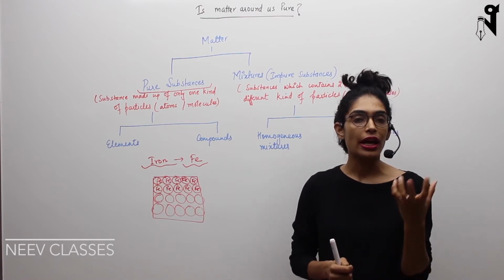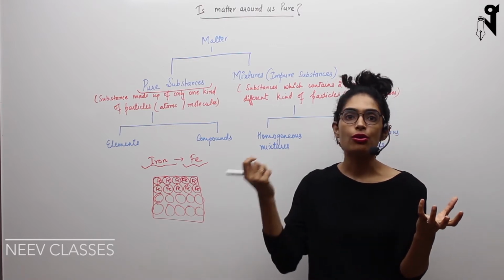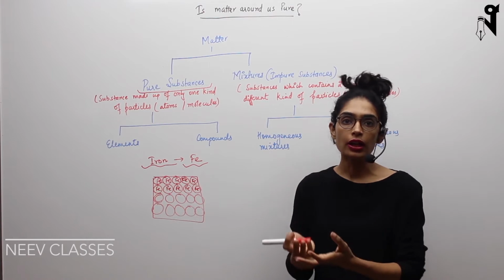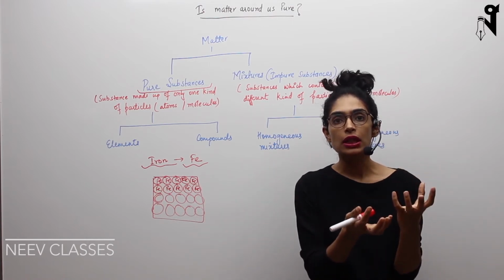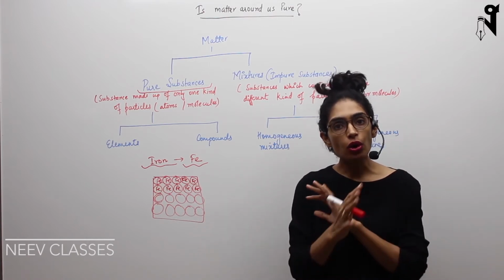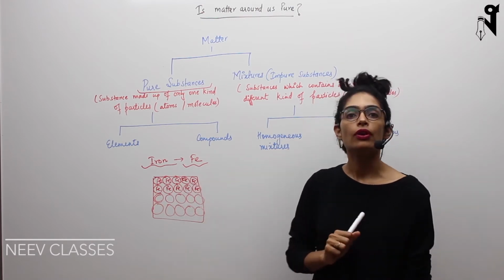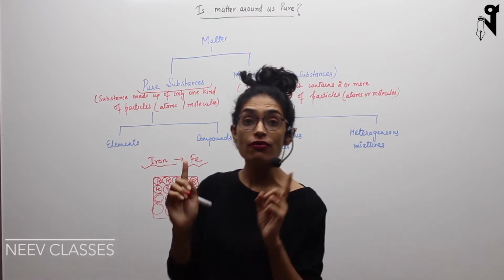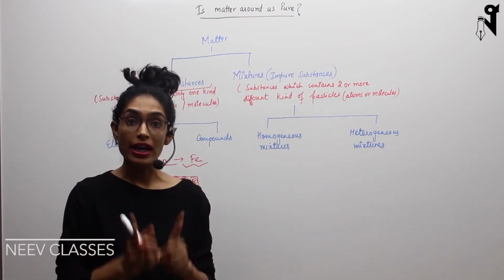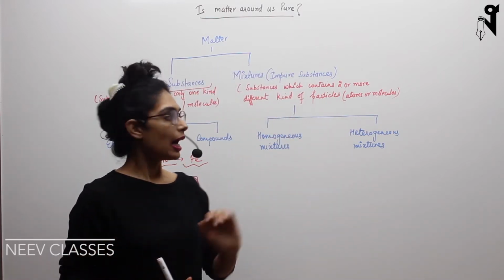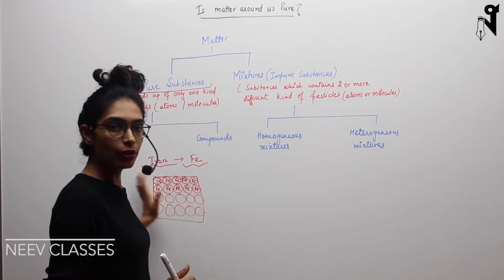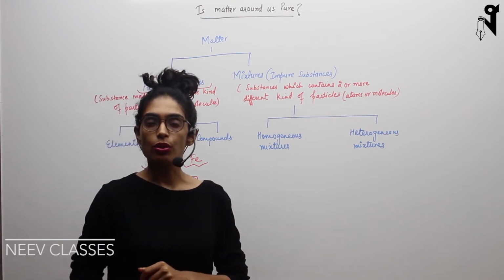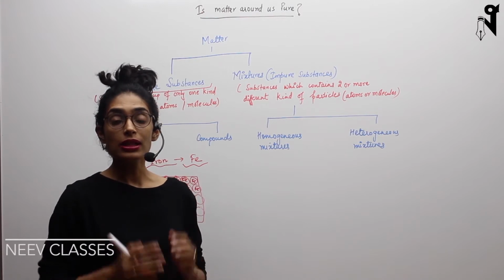Now I have taken an iron glass, or an iron rod, or an iron filing, or a small iron piece. Everything, all of these would be made up of only a single type of atom, and that is the iron atom. So when any substance is made up of one single type of atoms or molecules, I have given you the examples of atoms right now, I'll give you the example of molecules also, then it will be called a pure substance.